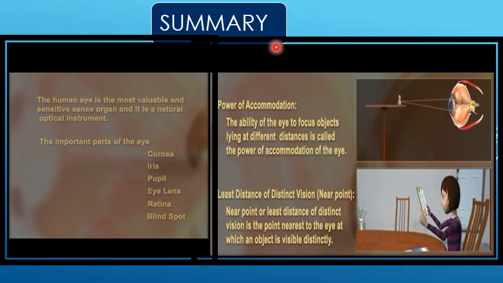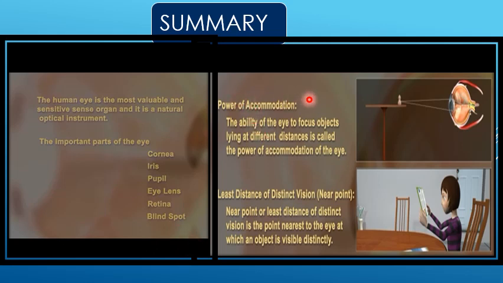We'll see the summary part. The human eye is the most valuable and sensitive sense organ, and it is a natural optical instrument. The important parts of the eye: cornea, iris, pupil, eye lens, retina, blind spot.